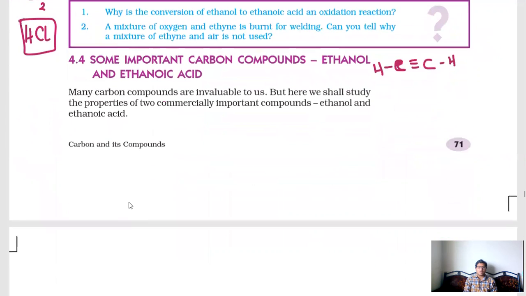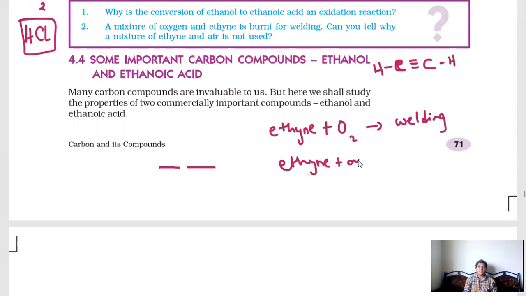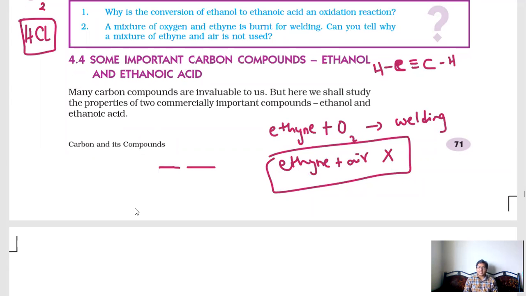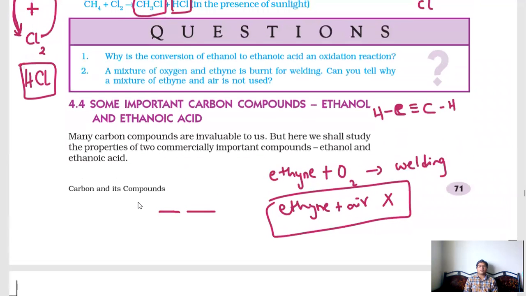So for welding, you have some idea. If you have 2 rods and you want to join these 2 rods, you will go with welding, and there will be a welding rod. And they told ethyne is combined with only oxygen for the sake of welding. Why will ethyne not combine with air? This is not happening because when it is combining with oxygen, an oxidation reaction is taking place, and combustion, what I told in the first concept,